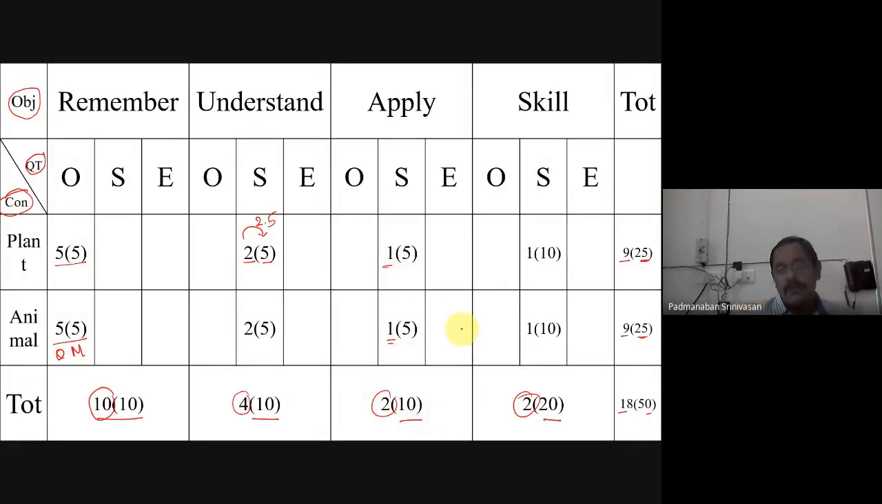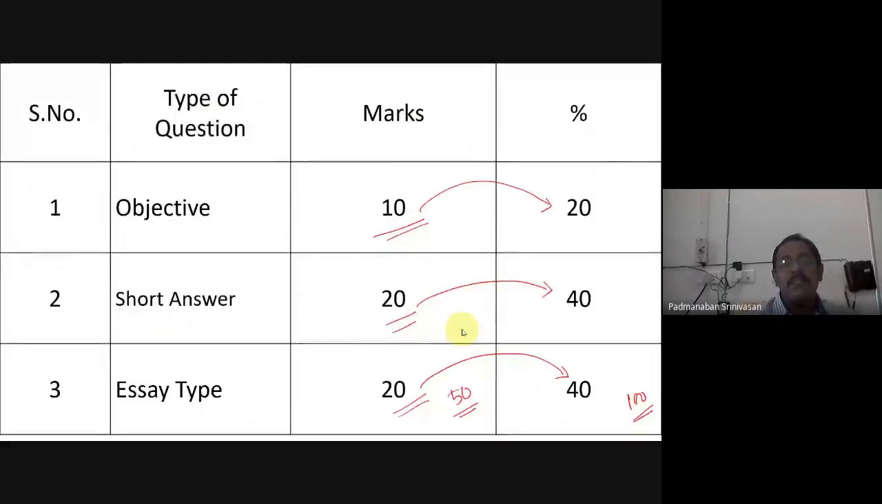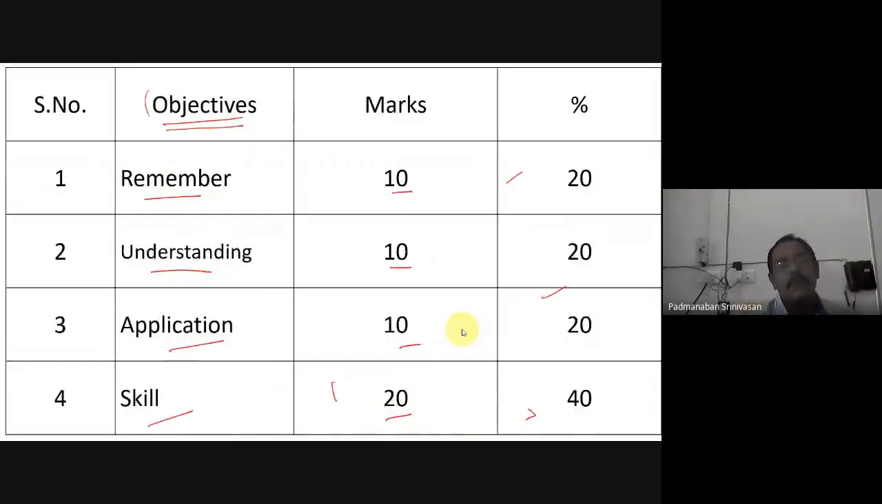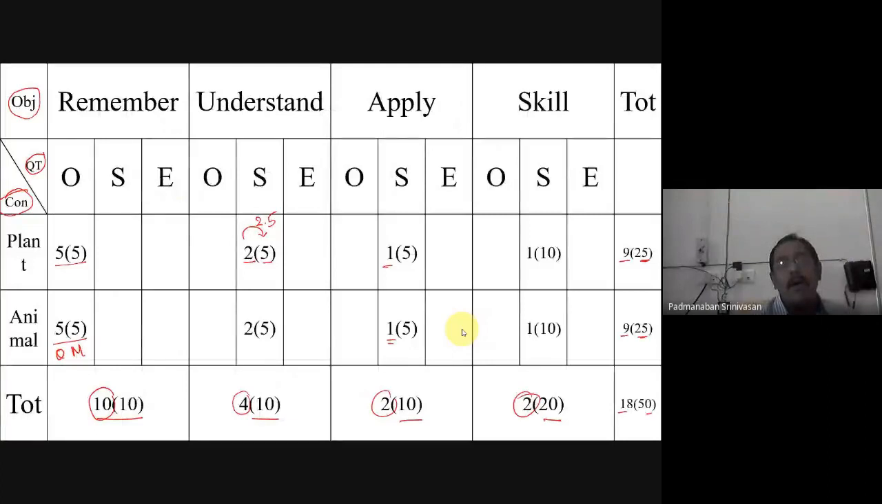So if you see the tabular columns previously, all the 3 tabular columns, like type of question, content, and objectives, all the 3 are put together in one in this, and we call this a blueprint. This is blueprint. So this is what you have to prepare.